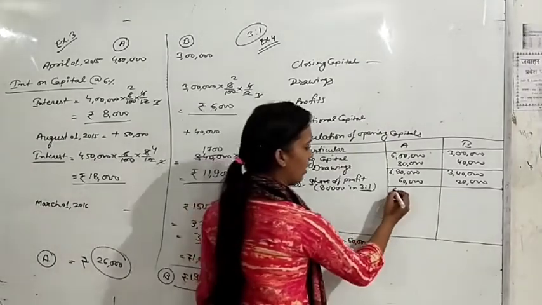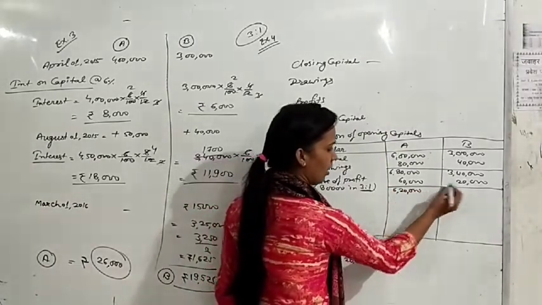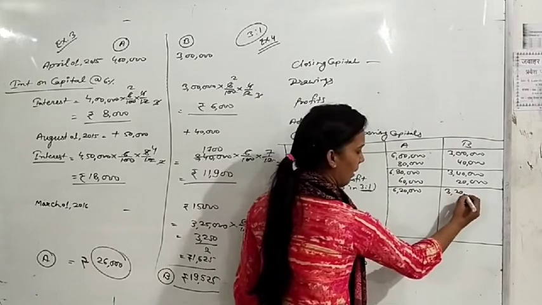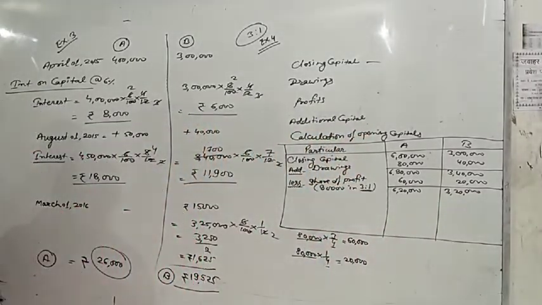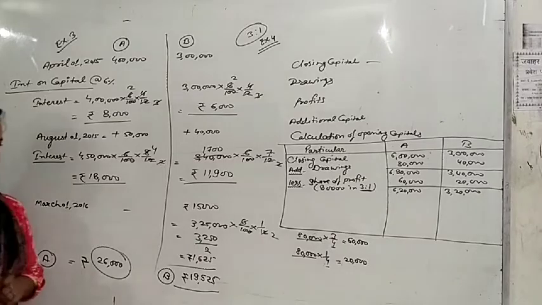680 minus 60, it is 6 lakh 20,000. 340 minus 20, it is 3 lakh 20,000. This is after profits. And the last point is that B had brought additional capital of 70,000. Only B had brought additional capital.